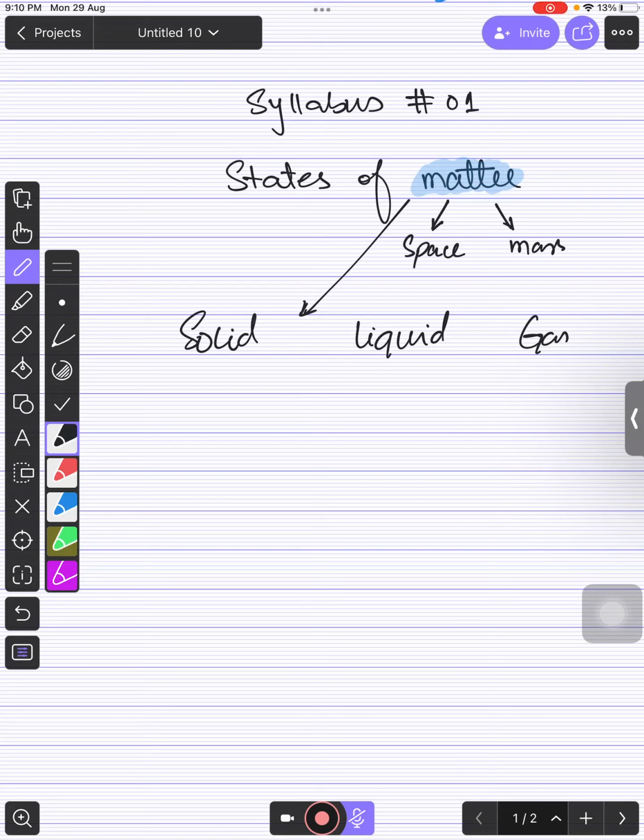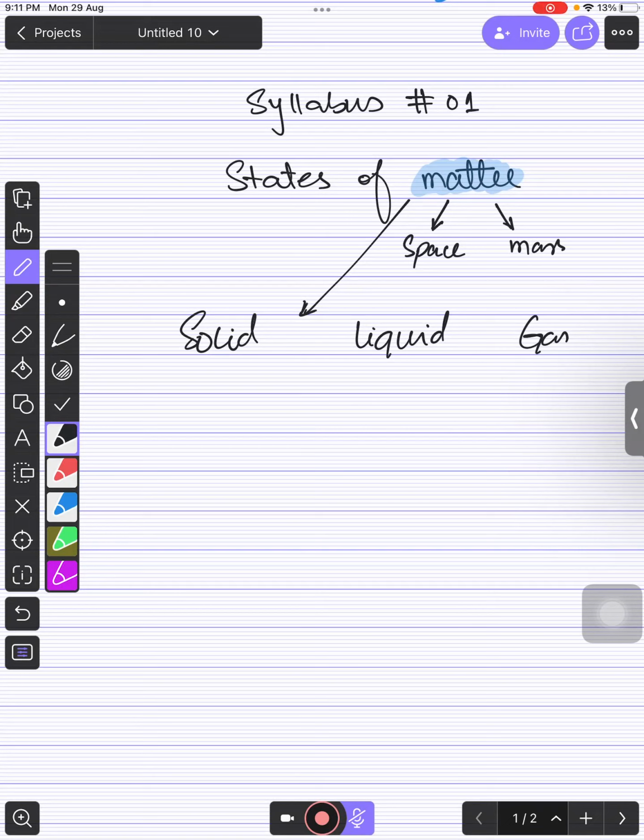We know that our organs are made up of solids, like for example your hands, your bones, and your teeth, they are all solid, right? And our lungs take in oxygen gas and exhale carbon dioxide. So we have gases as well in our bodies. Every type of matter is present in our body, right?